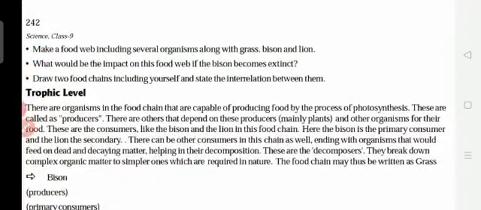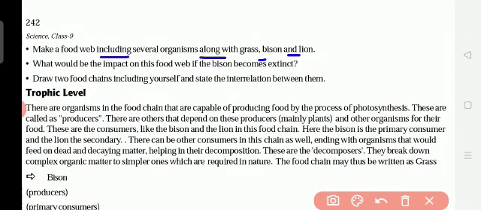And next one, make a food web including several organisms along with grass, bison and lion. And a food web is different. What is the food web? We will study now. What could be the impact on this food web if the bison becomes extinct? Extinct means it will not be there, no more bisons. They die fully. They won't be here in this world. Okay, extinct.